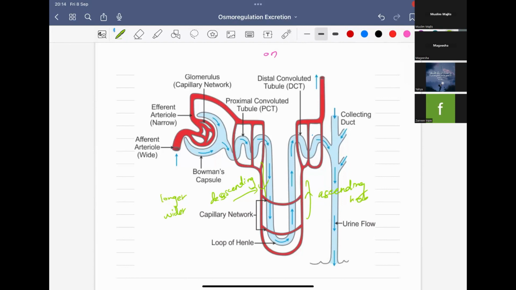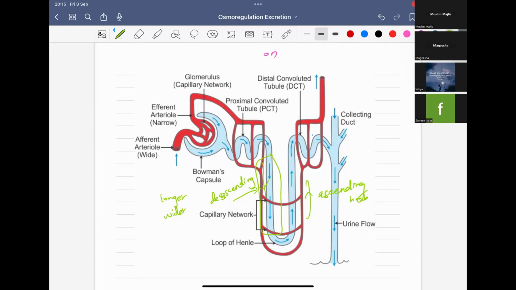I already told the reason. That reason will apply to this as well as to the distal convoluted tubule. So it is lined by simple epithelium. And there is another special thing: the lining of the descending limb. This limb is specialized for water reabsorption, and so it will allow the free movement of water.